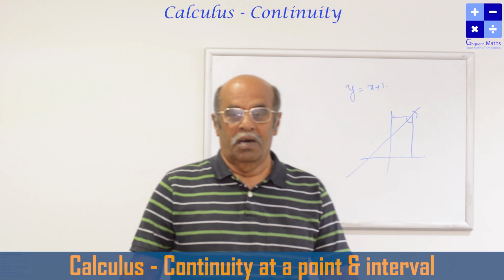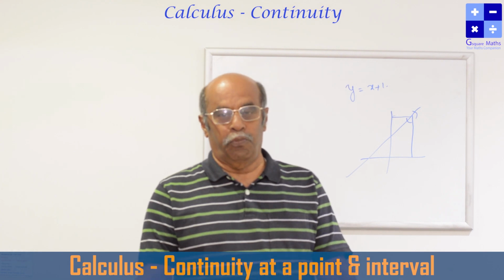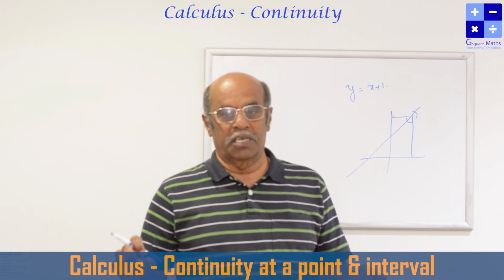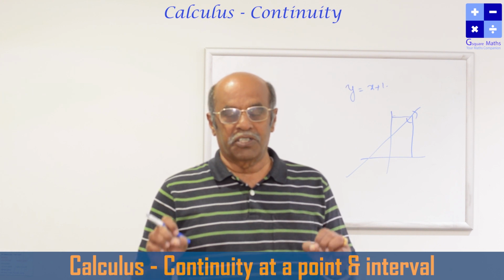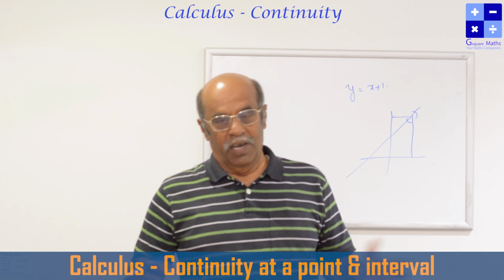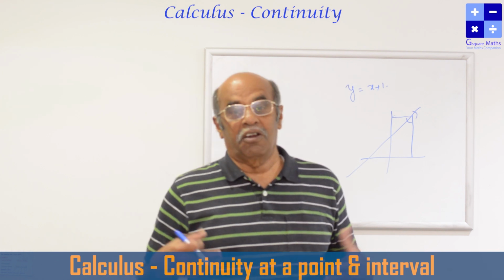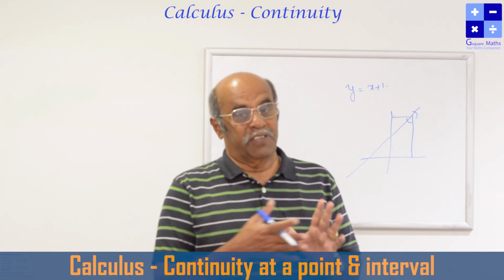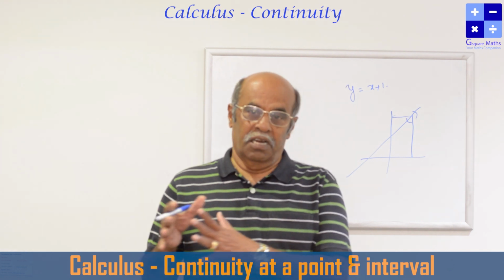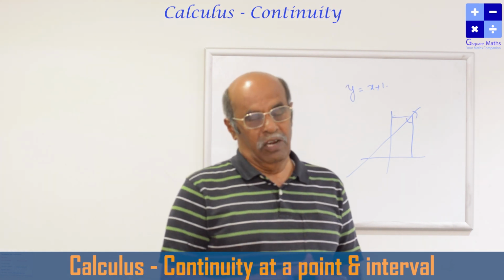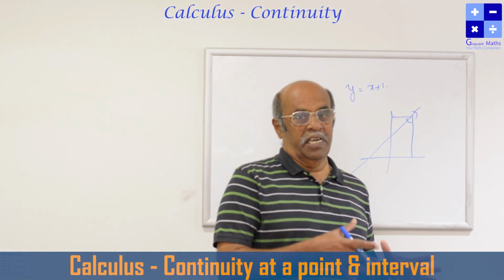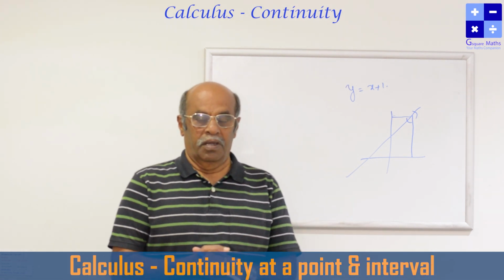For a given function at a given point, how is a function defined, how does a function limit exist? We already studied the left hand limit, the right hand limit and also the functional value. The left hand limit value is different, the right hand limit value is different, the functional value is different, which we studied elaborately in the previous chapter.